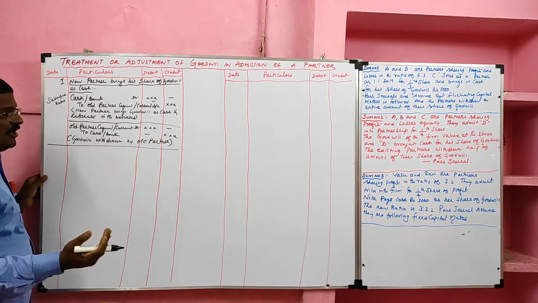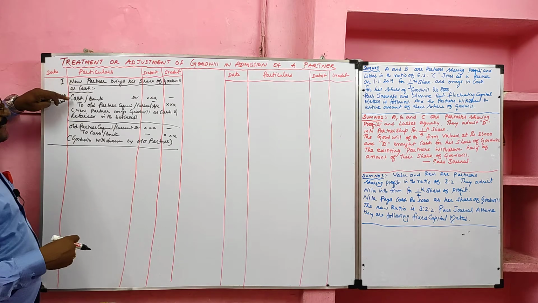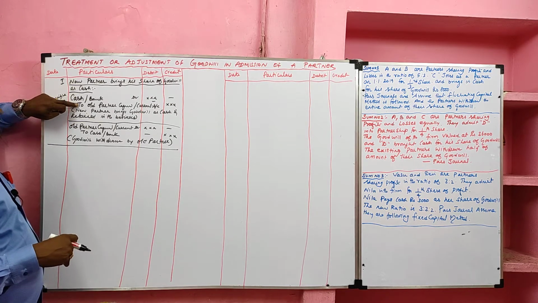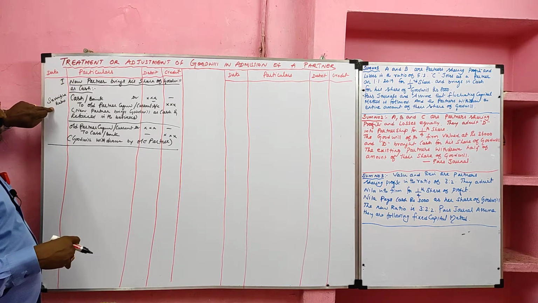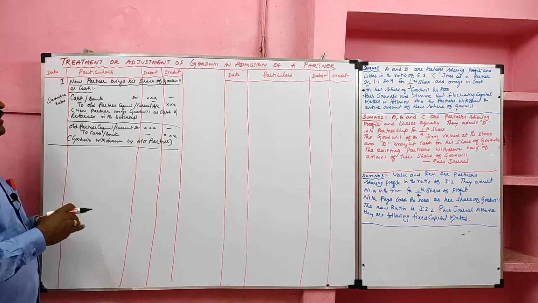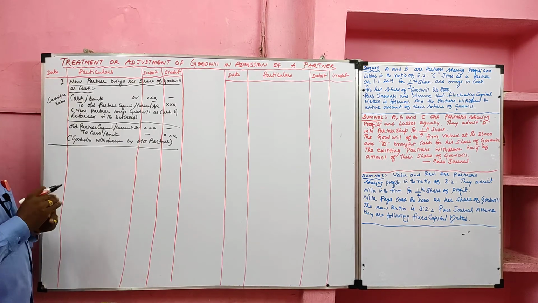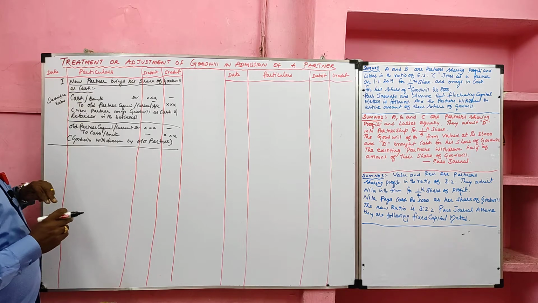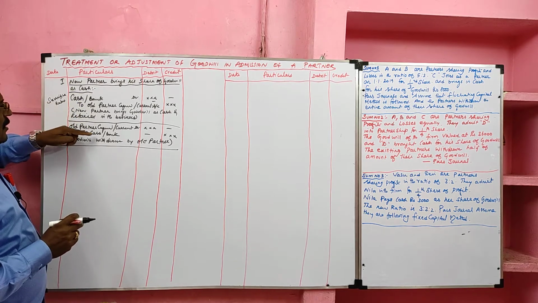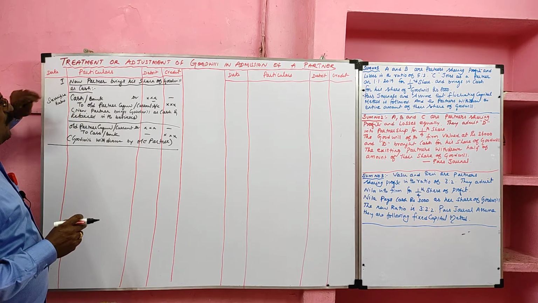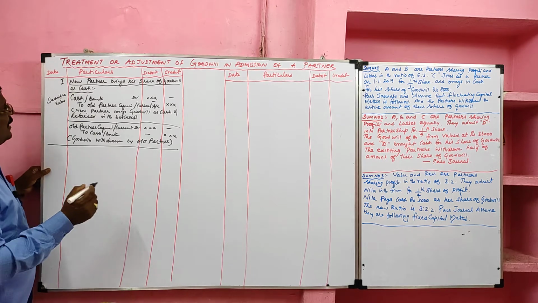Students, if the new partner brings goodwill, the entry is cash or bank account debtor to old partner capital account or current account in sacrifice ratio. If the old partner withdraws the entire amount or part of the goodwill, the entry will be reversed: old partner capital account debtor to cash. This is case number 1. Then I am going to teach you case number 2.